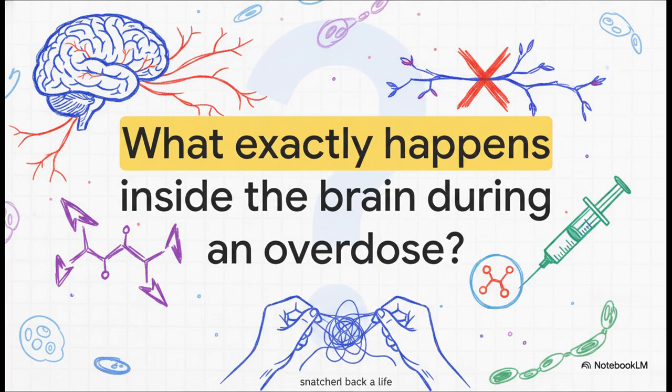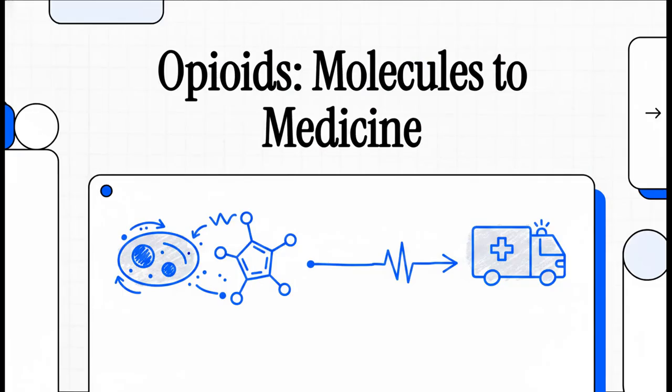But today, we're zooming way, way in. We're talking the microscopic, cellular science of how these molecules completely hijack our neural pathways. And, more importantly, how emergency pharmacology can literally snatch a life back from the brink. Welcome to This Explainer. Today we're diving into opioids, from molecules to emergency medicine.